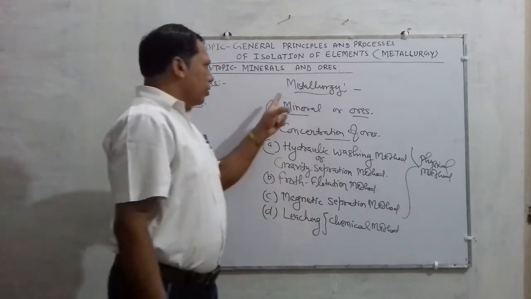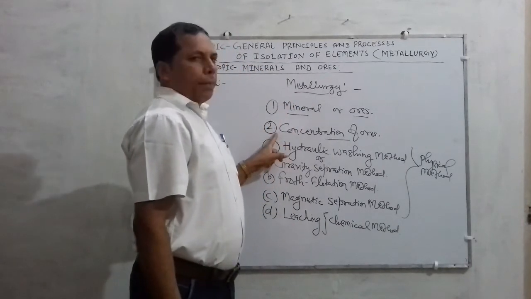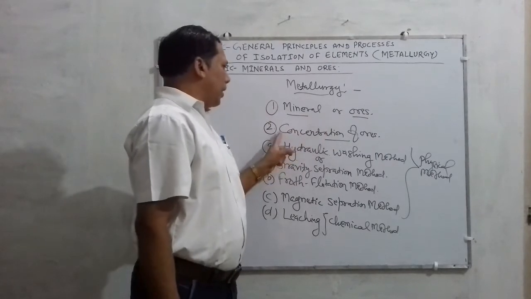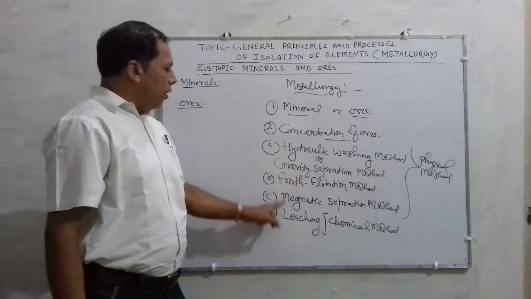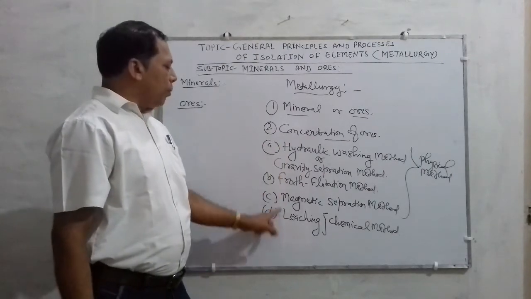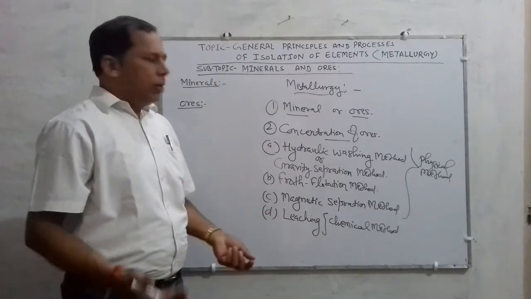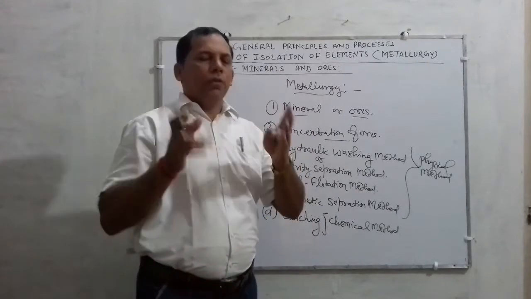Alright children? So this is the second step. The first step you know. The second step is concentration of ore, and in concentration of ores the following processes are involved based on the nature of the ore.